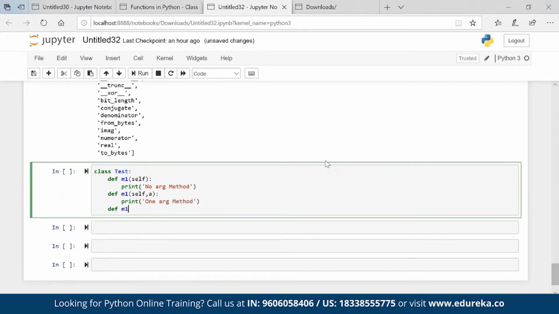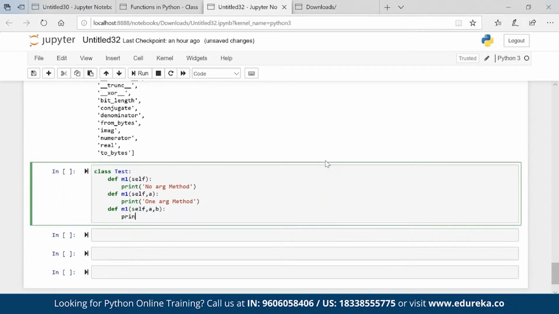And I'm creating one more method m1, self, a comma b, print two arg method. We can remove self as well, no problem. I already mentioned that. In this scenario, we don't require that. Now I have three methods with the same name in the same class.